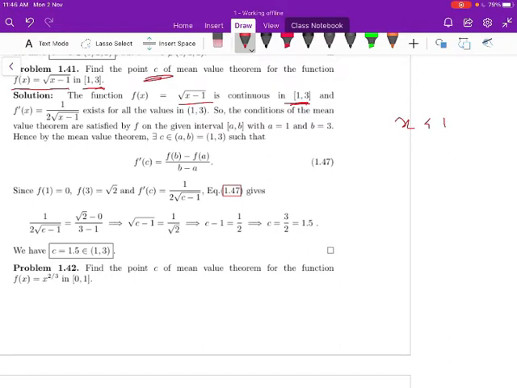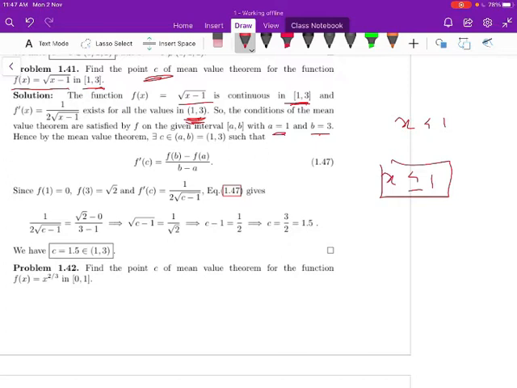exists for all the values in the interval 1 comma 3, but the derivative does not exist for x less than or equal to 1. If x is equal to 1, f dash of x equal to 1 by 0, that is infinity, which is not defined. For x less than 1, it is always the square root of a negative number, that is complex. So we cannot define the derivative of the function square root of x minus 1 for x less than or equal to 1. Anyway, the derivative exists for the open interval 1 comma 3. So the conditions of the Mean Value Theorem are verified for the given function. So let us take a is equal to 1 and b is equal to 3.